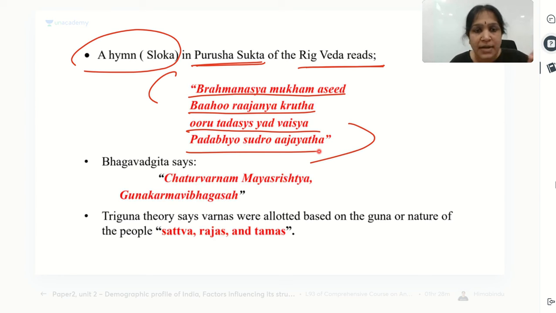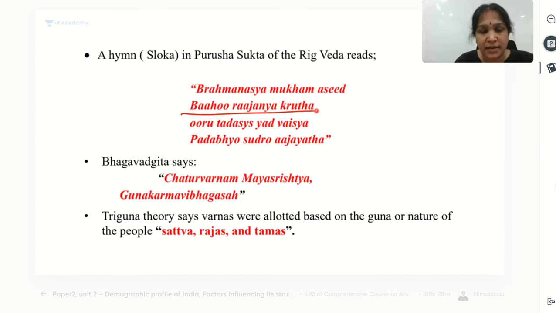Brahmanasya mukham asit means Brahmins came from the face or mouth of Brahma, indicating that they are associated with intellectuality, reading Vedas, teaching Vedas. Then, Bahu Rajanya Kruta: Kshatriyas originated from the shoulders, Bahu, like Bahubali, indicating bravery, arm strength. Here the Sudra word was introduced.